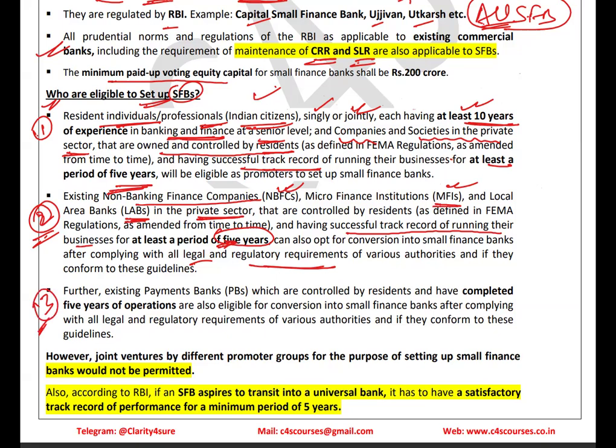In the third point, we can say that existing payments banks can also set up small finance banks. Those controlled by the residents of the country only and that have completed a minimum of 5 years of successful operation of their businesses, that is, in payment banking business, along with some other requirements set by the RBI guidelines.